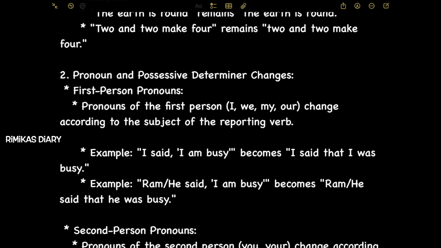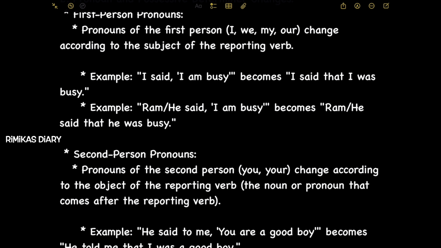Next, pronoun and possessive determiner changes. First person pronouns. Pronouns of the first person like I, we, my, our change according to the subject of the reporting verb. Example, I said I am busy becomes I said that I was busy. Example, Ram or he said I am busy becomes Ram or he said that he was busy.